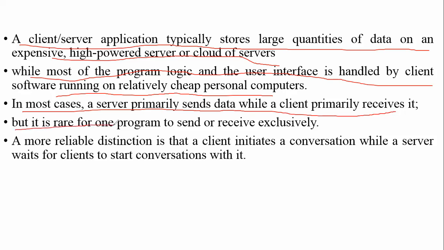In most cases, a server primarily sends data while a client primarily receives it. But it is rare for one program to send or receive exclusively. A more reliable distinction is that the client initiates a conversation while a server waits for the client to start the conversation with it. The server actually waits to connect to a client, and as soon as it is connected, it is ready to transmit all the data whatever the client requires, and it will be fulfilled by the server in a good manner.